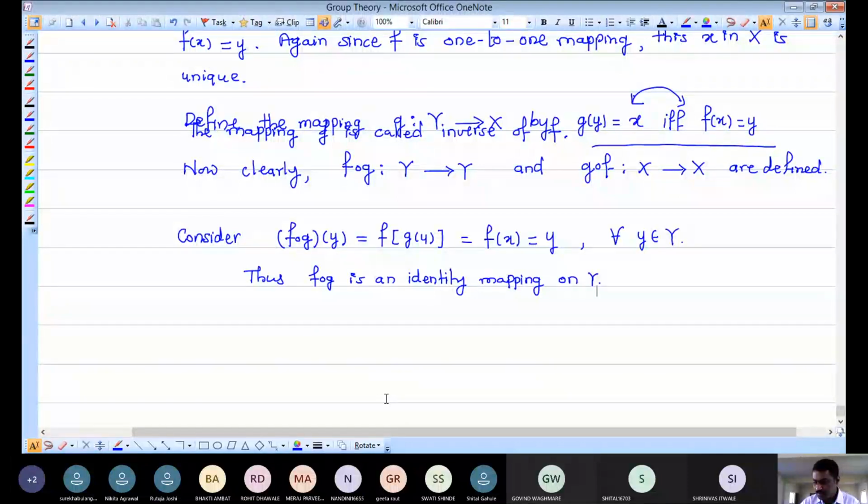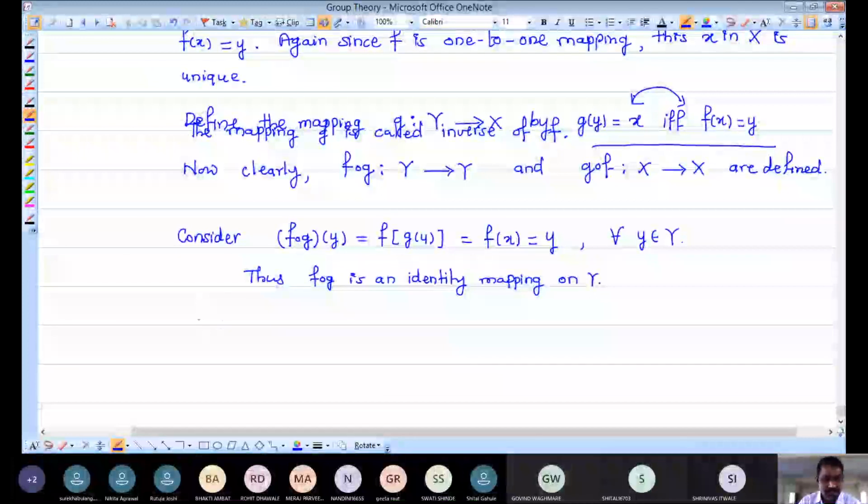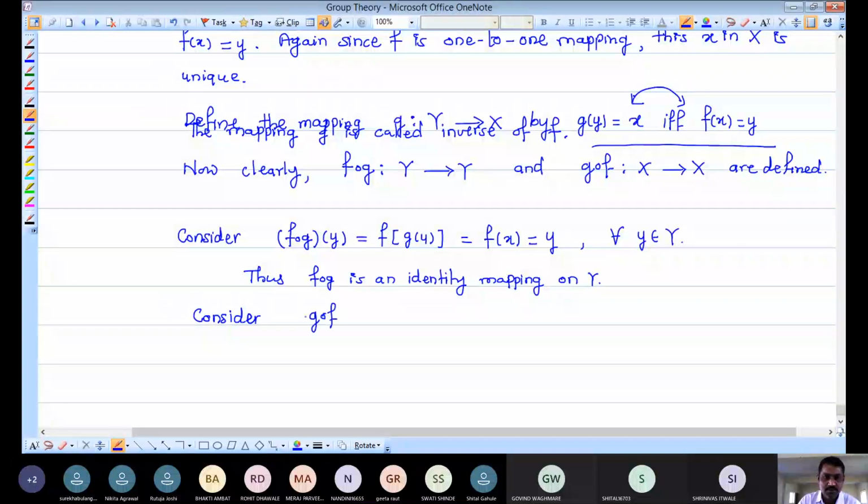Using similar calculations, you can prove again that another mapping is an identity mapping. So consider again, for this another mapping, which is G composition F, and G composition F is defined on capital X.